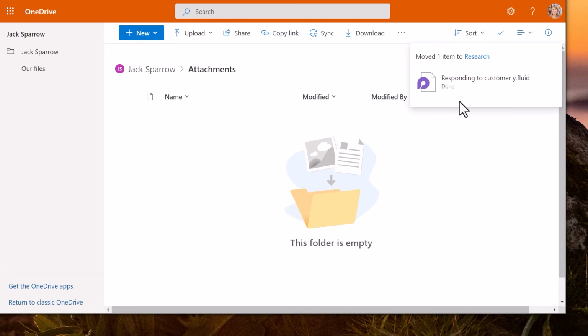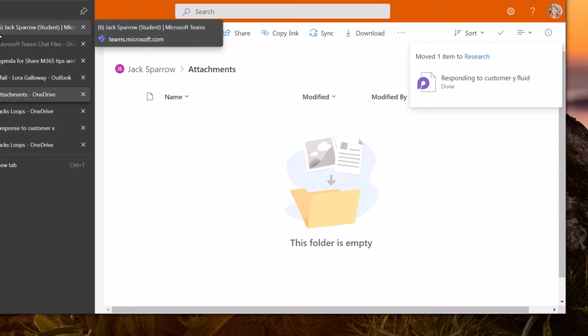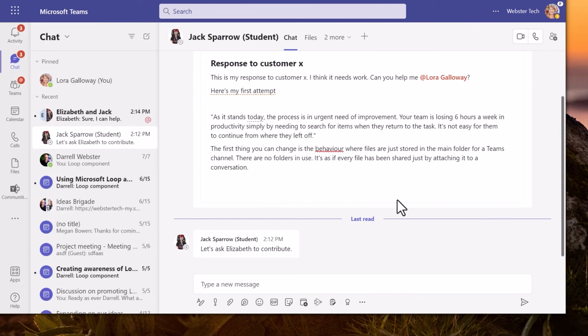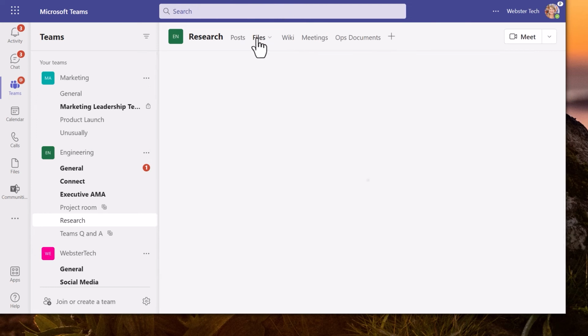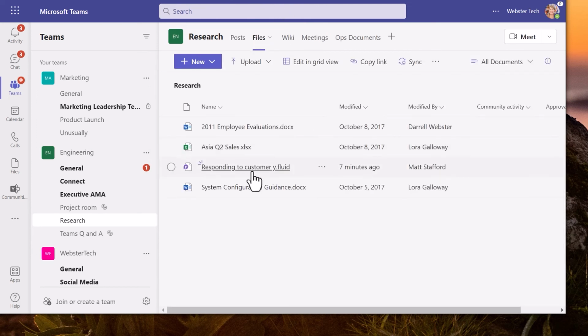Now, rather than clicking through and seeing that, we're going to go into Microsoft Teams and view it that way. We'll go into the engineering team and into the research channel, and open up files, and here is the loop. So that's good.